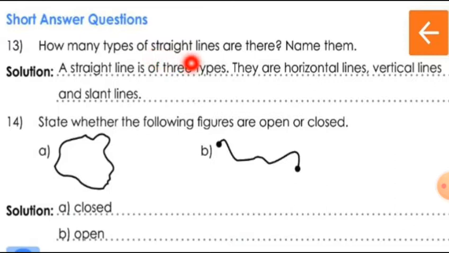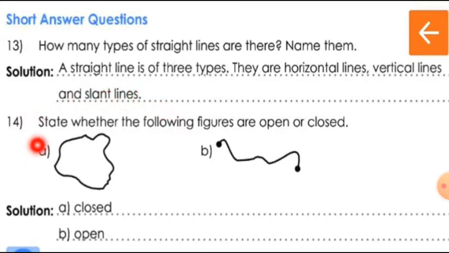Here the types of straight lines are being asked. So, a straight line is of three types. They are horizontal lines, vertical lines and slant lines. Okay, children, you can write like this.